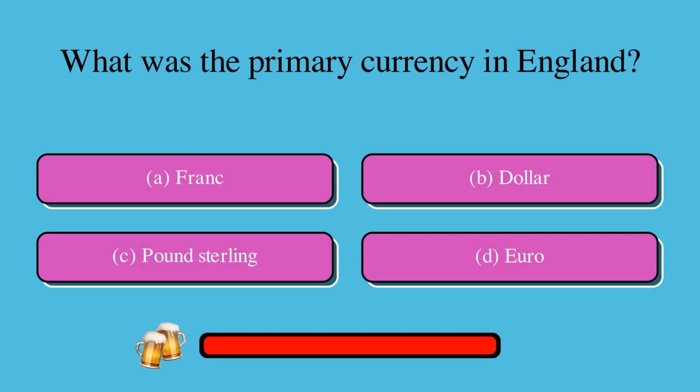What was the primary currency in England? Is it A. franc, B. dollar, C. pound sterling, or D. euro? The correct answer is C. pound sterling.